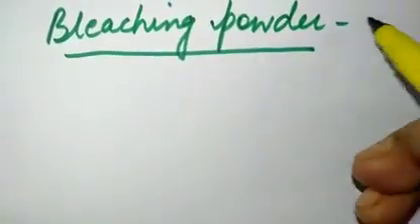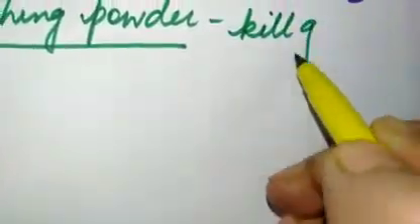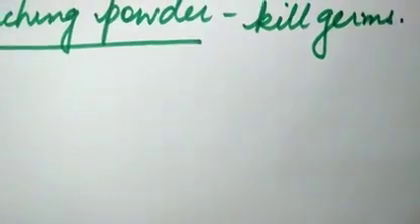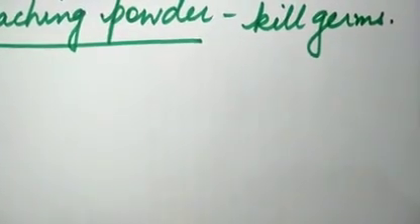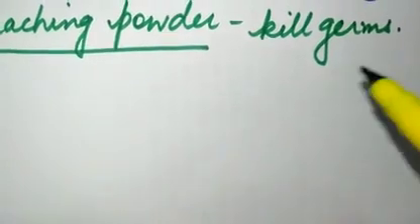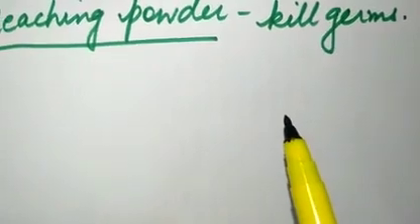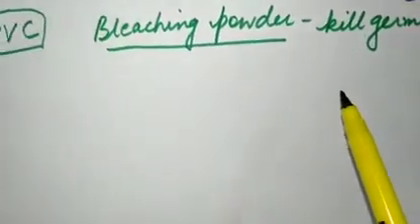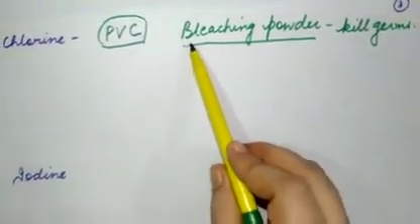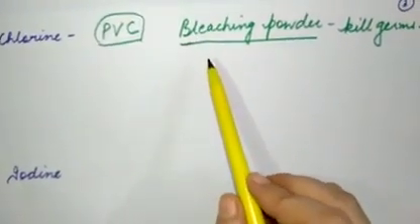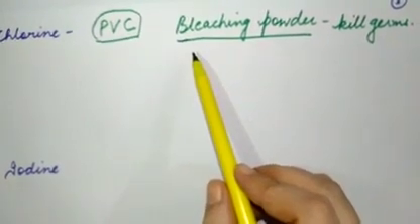Bleaching powder is a disinfectant. Now what is a disinfectant? Disinfectant means that which kills germs, and bleaching powder is a very good disinfectant. It is usually poured in swimming pools to clean the water. Sometimes, if you have tasted the water which is coming from the municipal corporation, that tap water, sometimes it tastes bitter.